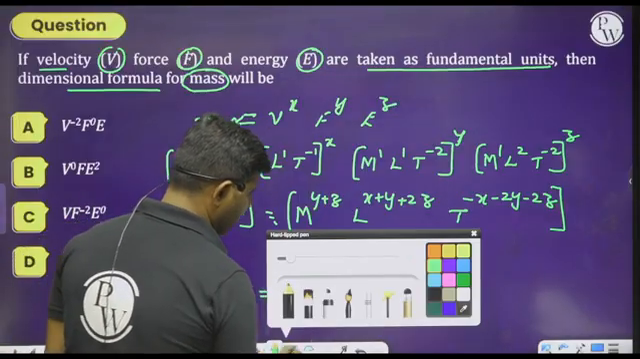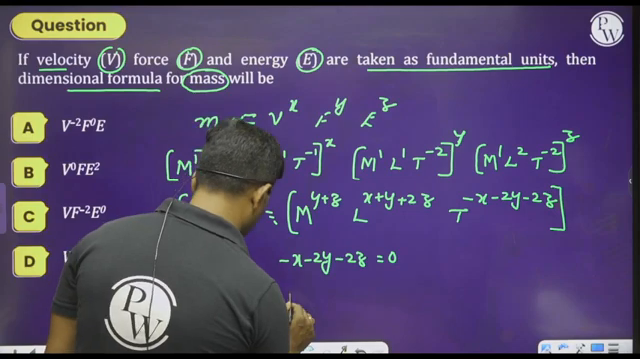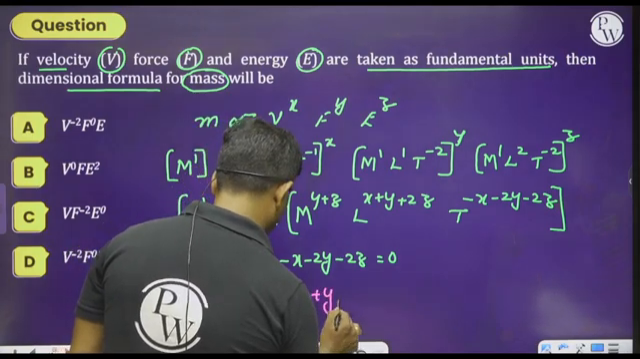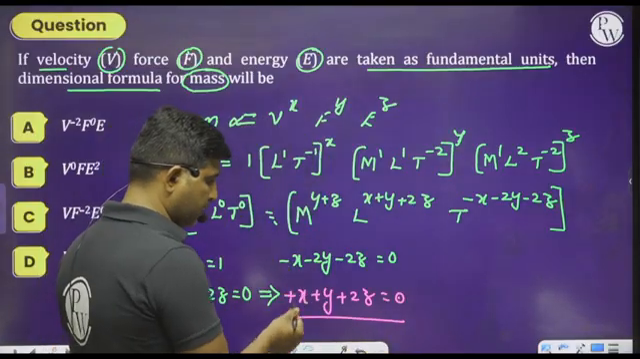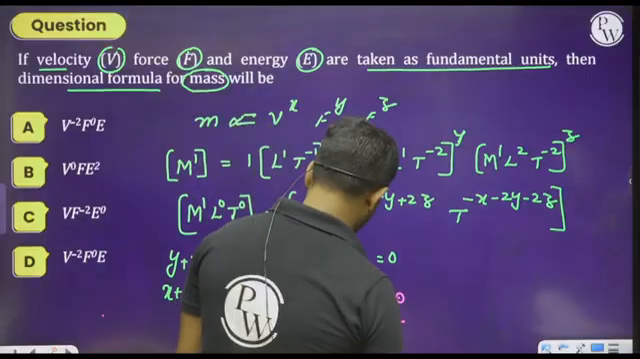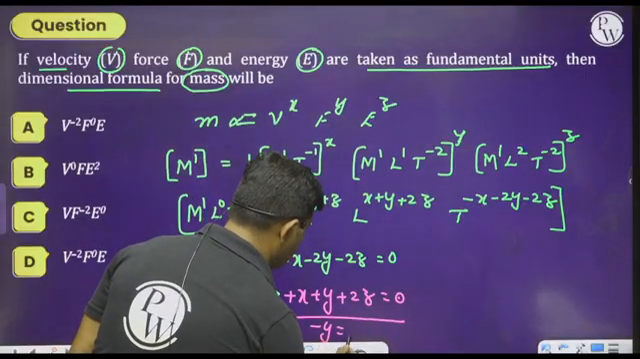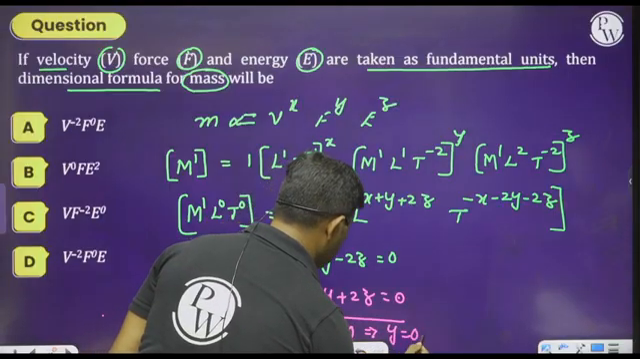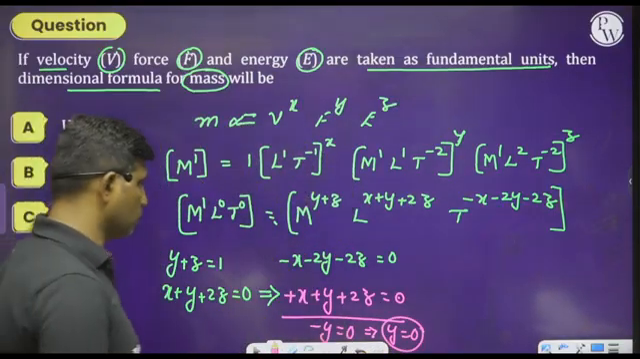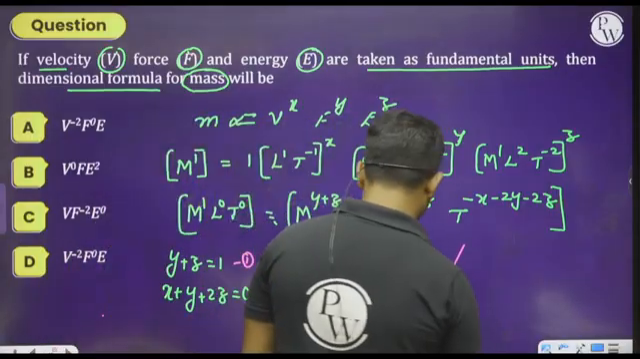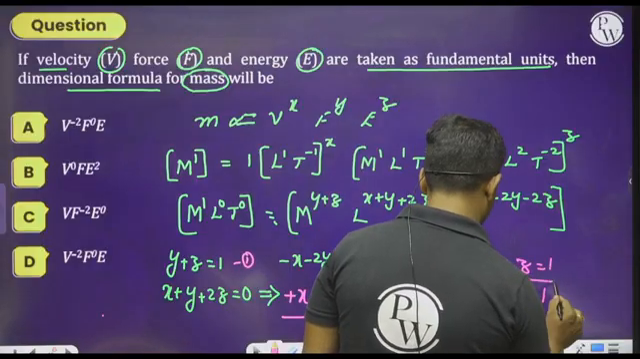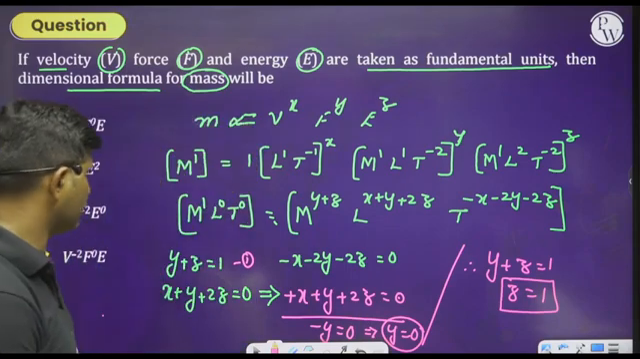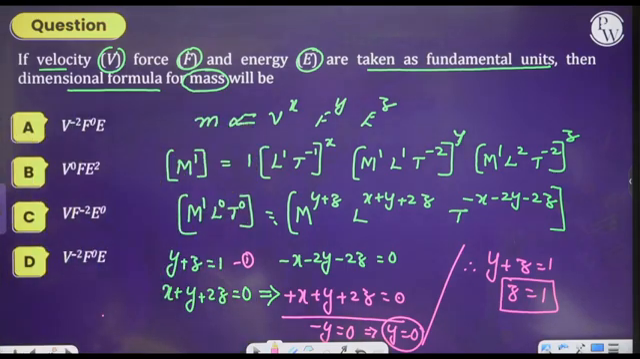Now this equation can be written as plus x plus y plus 2z is equal to 0. Whenever we add these two equations, x will get cancelled. Therefore, we finally get minus y is equal to 0, or y becomes equal to 0. Substitute the value of y in equation 1. Therefore, we will get y plus z equals 1, which implies z becomes equal to 1. Now substitute the value of x. What can you say about the x value here?